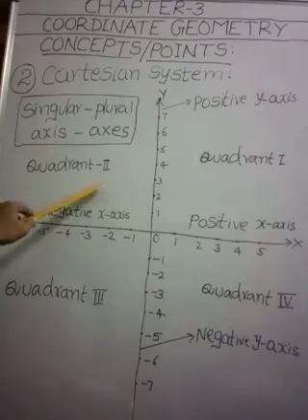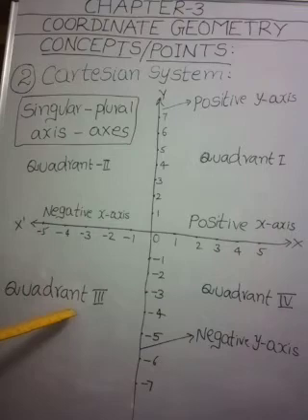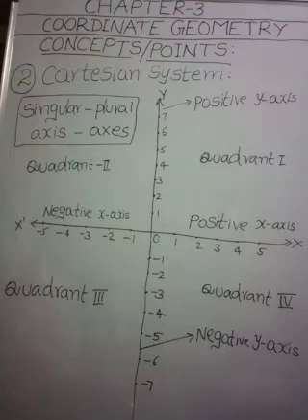This is second region, quadrant 2. Remember these points, my dear children. This region is called quadrant 3 and this region is called quadrant 4. So the plane consists of axes and these quadrants. We call this plane the Cartesian plane. This plane is called Cartesian plane or the coordinate plane. The other name of this plane is coordinate plane or xy plane.